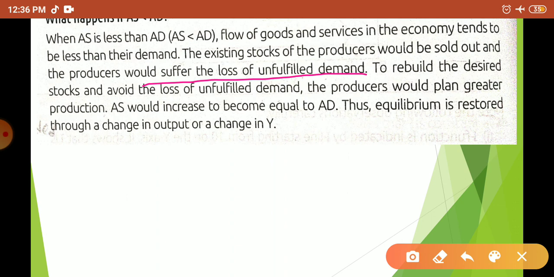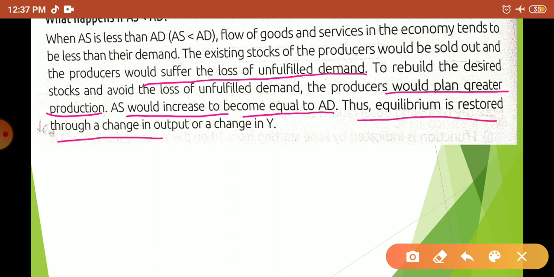What will be the reaction? To build the desired stock and avoid the loss of unfulfilled demand, producers will plan greater production. AS would increase to become equal to AD, and thus equilibrium is registered through the change in the output and change in the income.